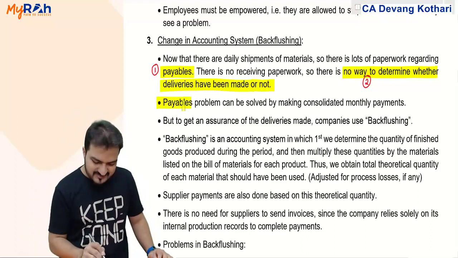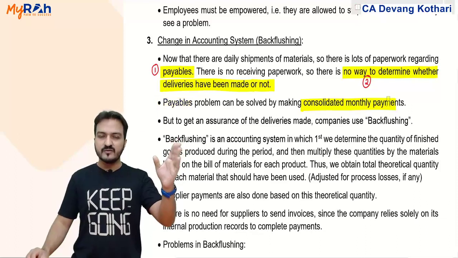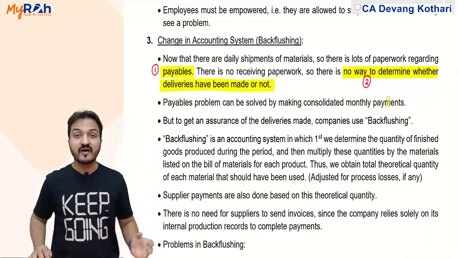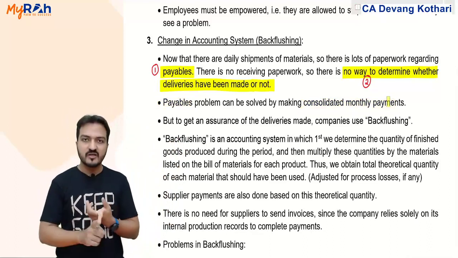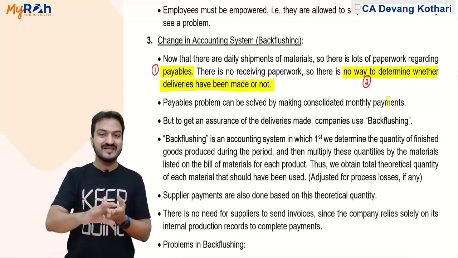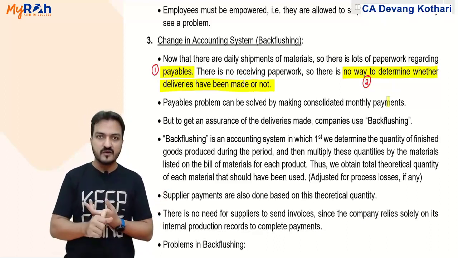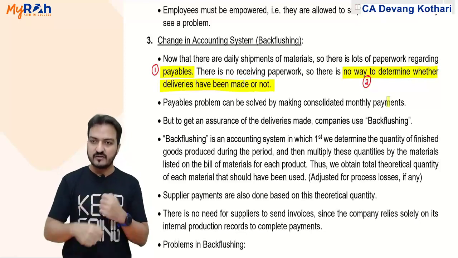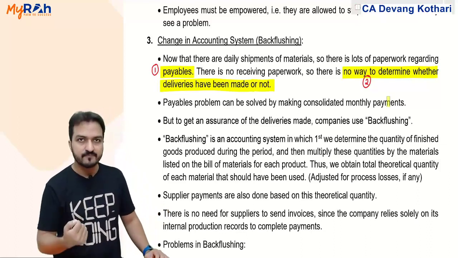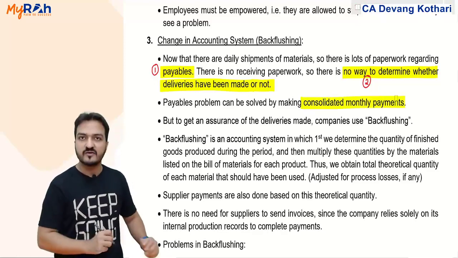The first problem regarding payables, how will it be solved? Well, payable problems can be solved by making a consolidated monthly payment. I will tell the supplier that I will not give you payment on a daily basis, rather I will give you monthly payments. In fact, in your house also you have that so many times. Your milkman or your dhobi wala who is ironing your clothes and all these ancillary services, you might be making monthly payments. Milkman, I pay them monthly, like they will give me coupons and I'll purchase coupons of the entire month so that I don't have to make small payments every day. Yeah, that is basically the payables problem can be solved by making consolidated monthly payments.